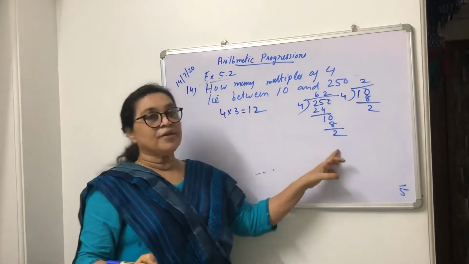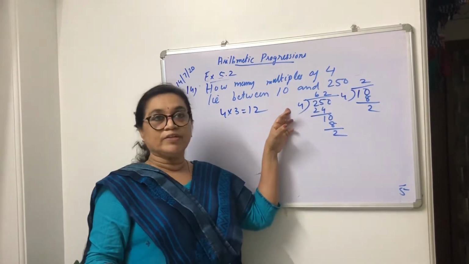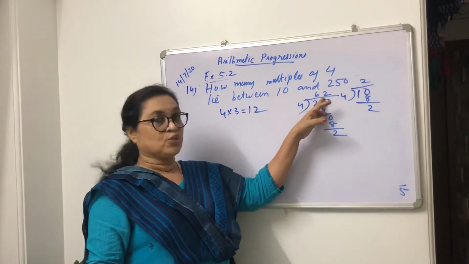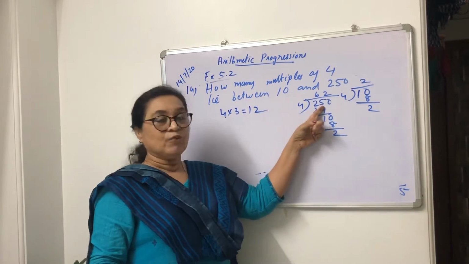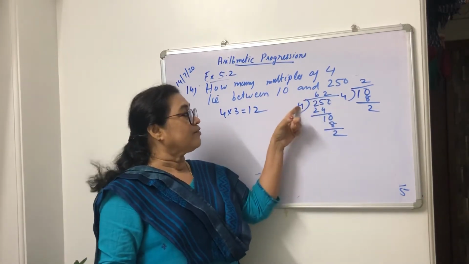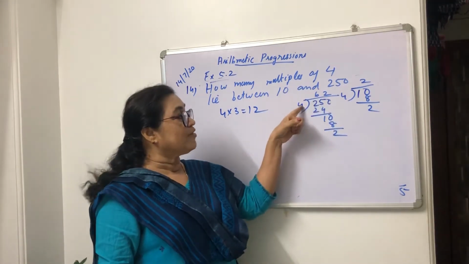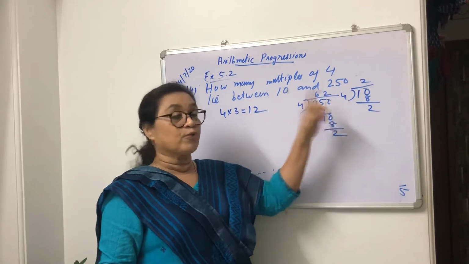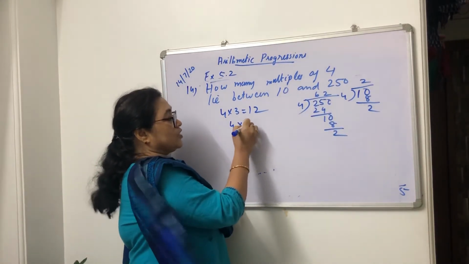Here also the remainder is coming 2, and then 250 is not divisible by 4. When you multiply 4 into 62, that number will be divisible by 4 and less than 250. You cannot take 4 into 63 as we have done it here, because when you take 4 into 63, that number will be more than 250. Therefore, you should take 4 into 62.